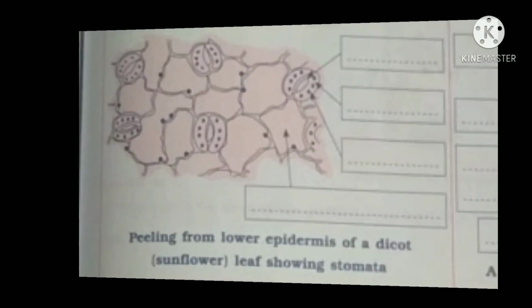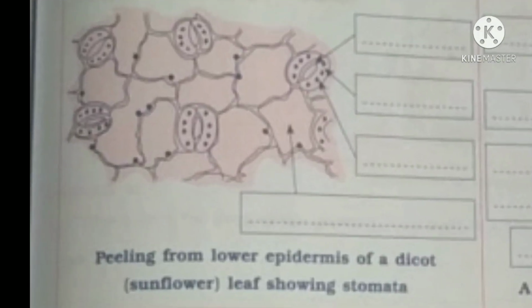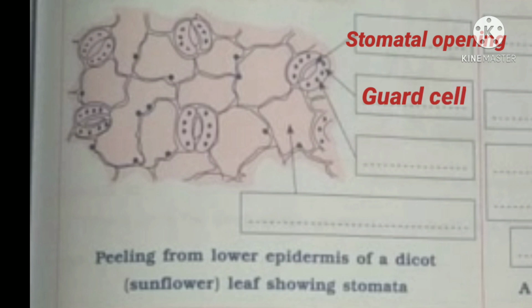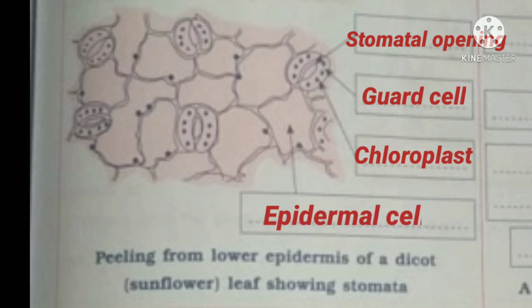Okay, so we'll begin with the first diagram, that is the peeling of the lower epidermis of the dicot or sunflower leaf showing a stomata. See here, the first arrow shows the stomatal opening, the second one is the guard cell, the third is the chloroplast, and the fourth one which is down, it is the epidermal cell. Got it? Write all the names properly.